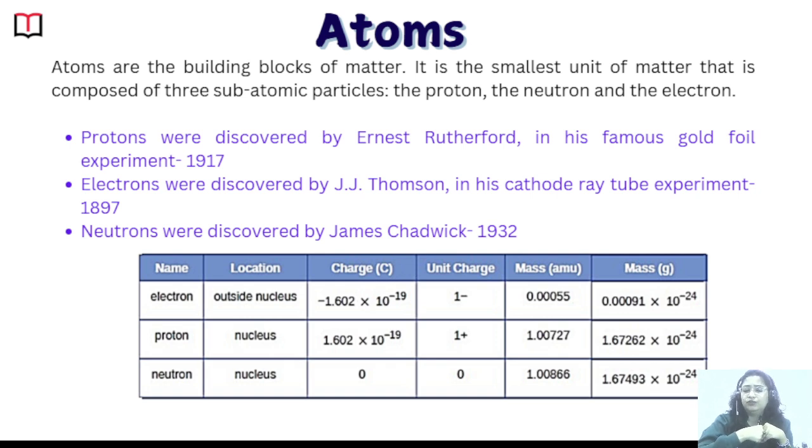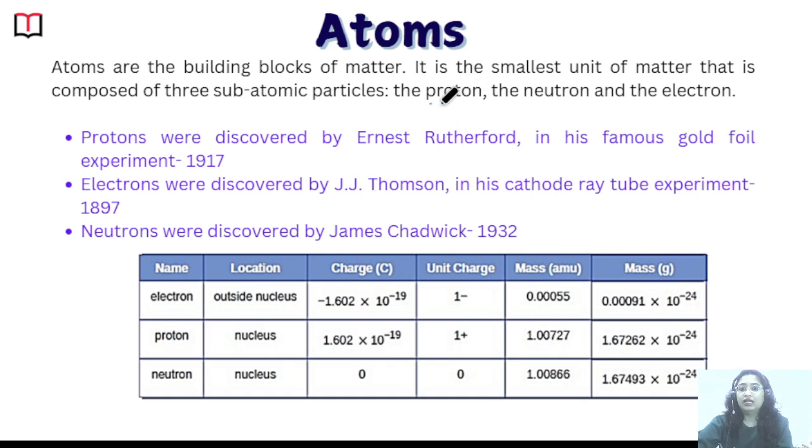Is atom divisible or not? After so many years of studies, we now know that atoms are also divisible. Okay, so there are three subatomic particles such as protons, neutrons, and electrons.